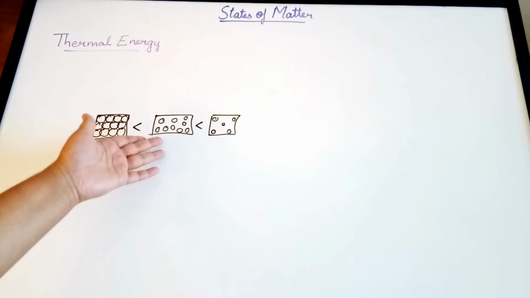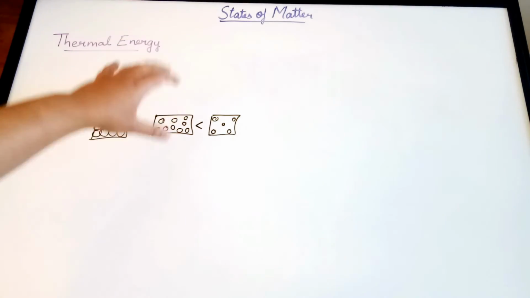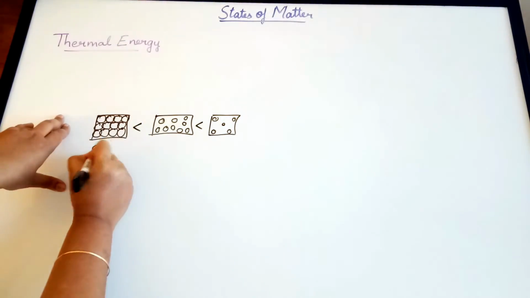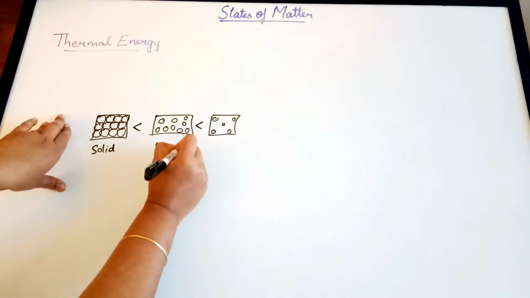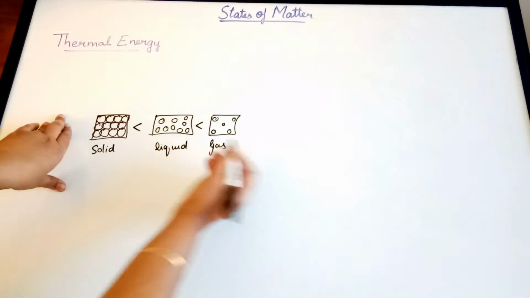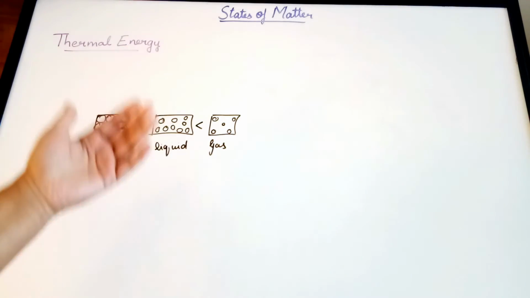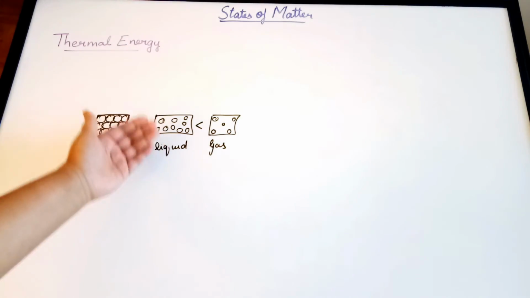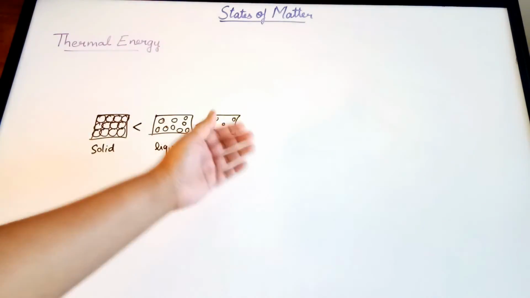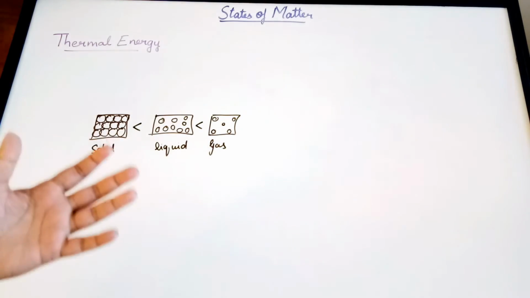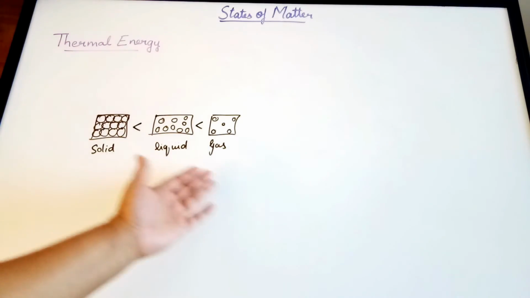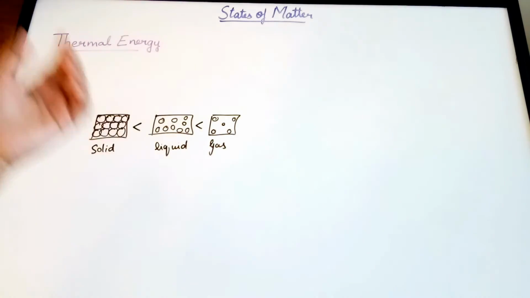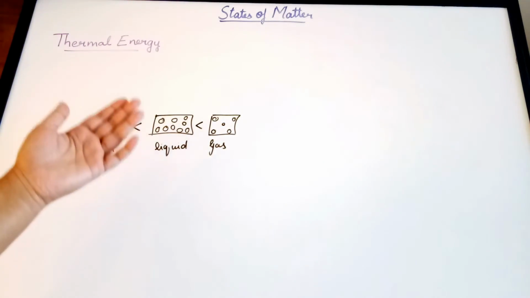Let me just label it. So when temperature is increased, the liquid is going to get converted to gas. When there is an increase in temperature, the thermal energy is also increasing. It's very obvious, right? Liquid to gas, there is an increase in temperature, and obviously an increase in the thermal energy.